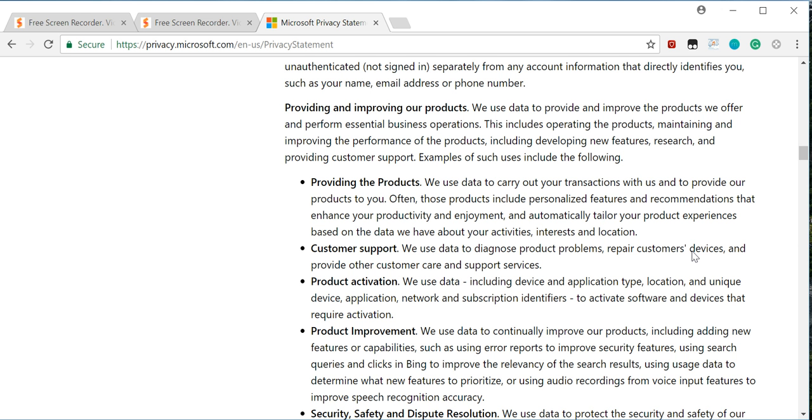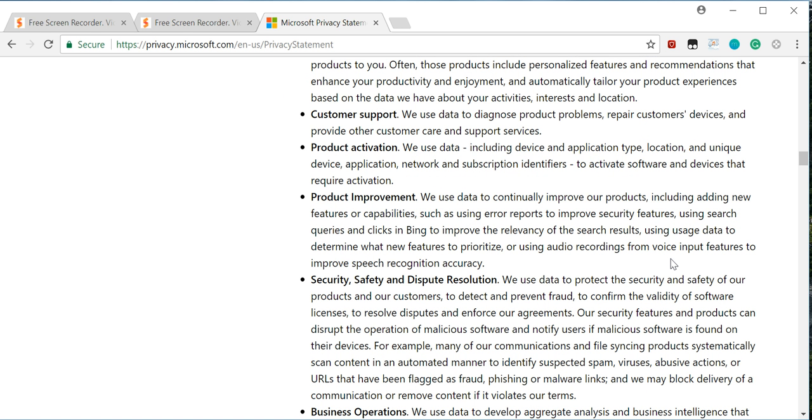Customer support. We use data to diagnose product problems, repair customers' devices, and provide other customer care and support services. Product activation. We use data including device and application type, location, and unique device, application, network, and subscription identifiers to activate software and devices that require activation.